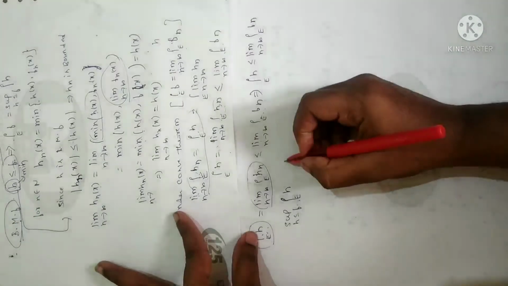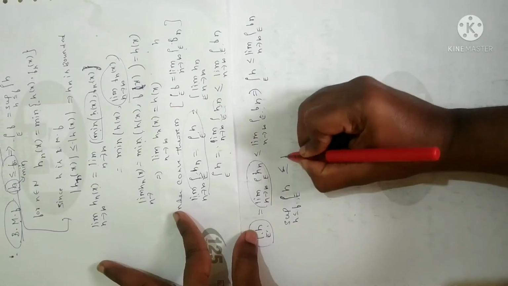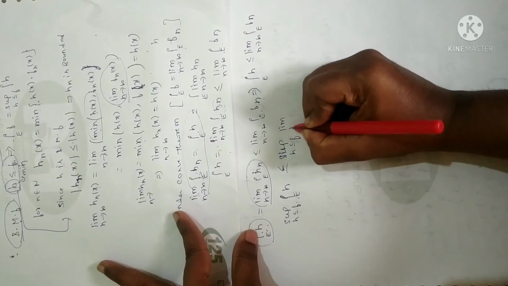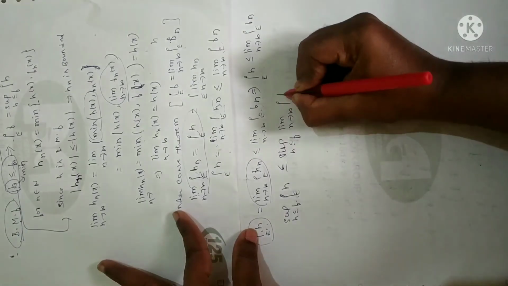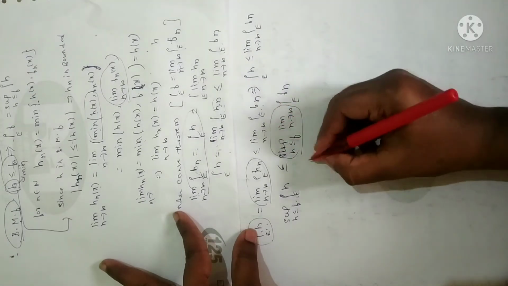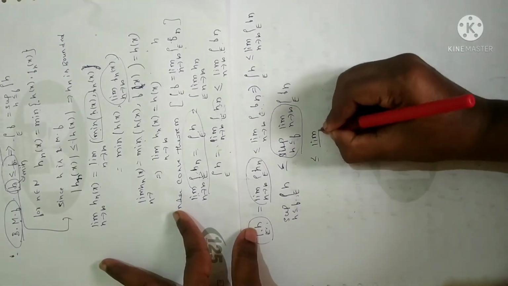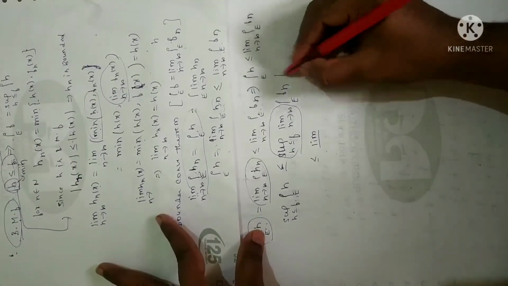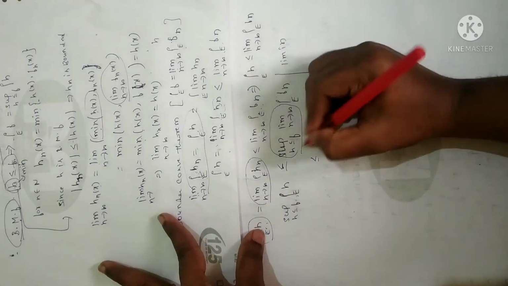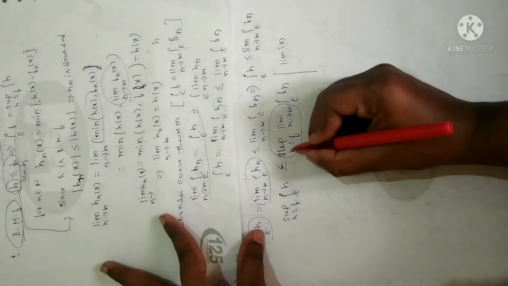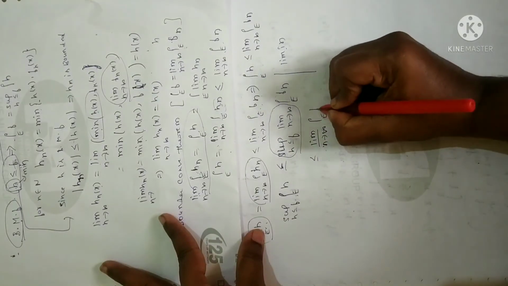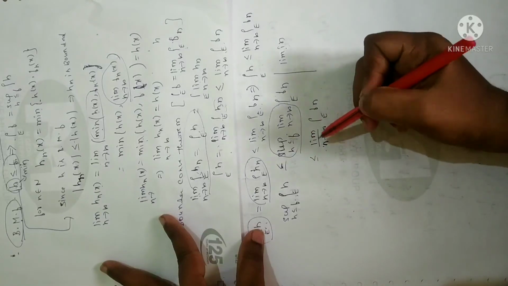Now I have taken the supremum on both sides. So you will get less than or equal to the supremum over h less than or equal to f of limit n tending to infinity integral over E f_n. Fine. Now this is the definition of limit infimum. The definition of limit infimum is the supremum of limit n tending to infinity. So I can write both statements as limit infimum of n tending to infinity integral over E f_n.